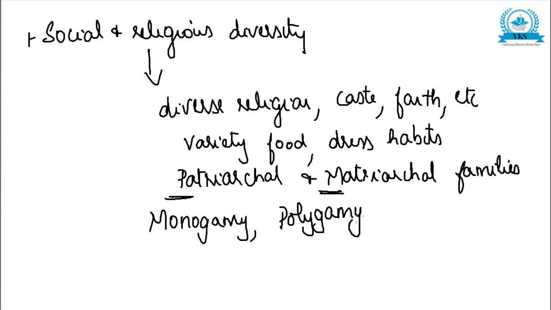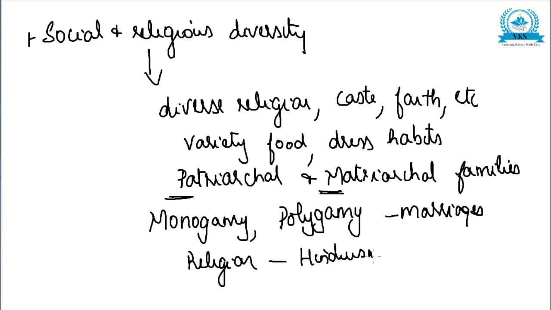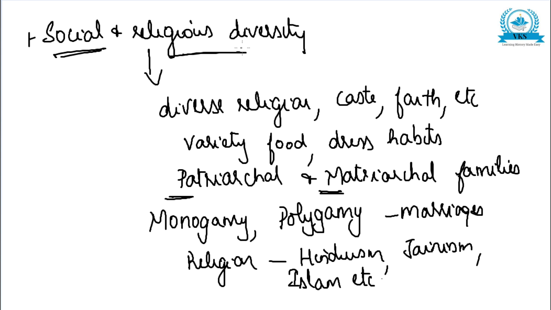Different types of marriages exist in India. Okay, and regarding religion, we have different religions like Hinduism, Jainism, Islam, Christianity, etc. Different religions also exist in India. So in such a way, India has a lot of social and religious diversities.